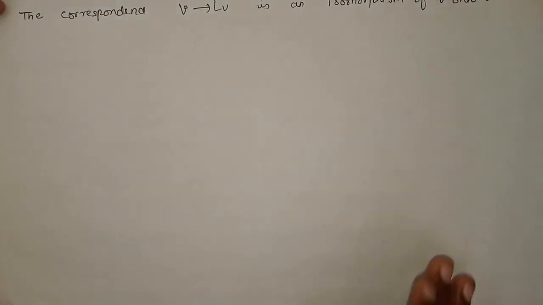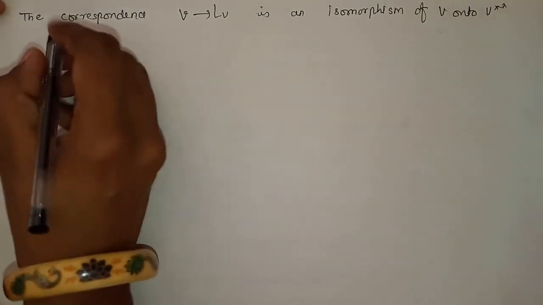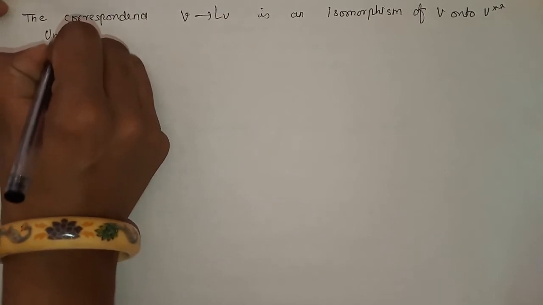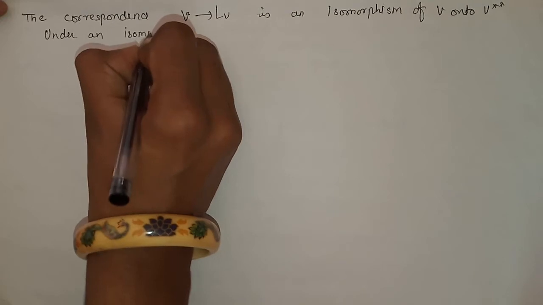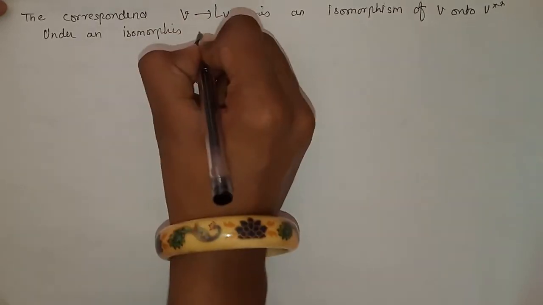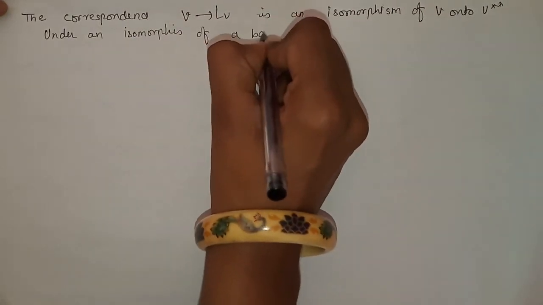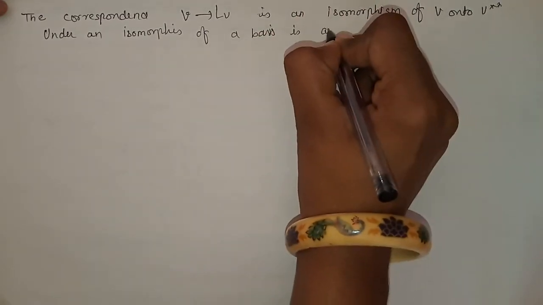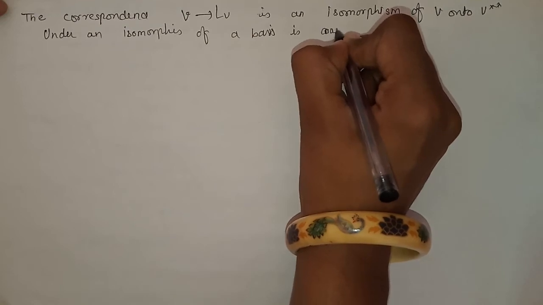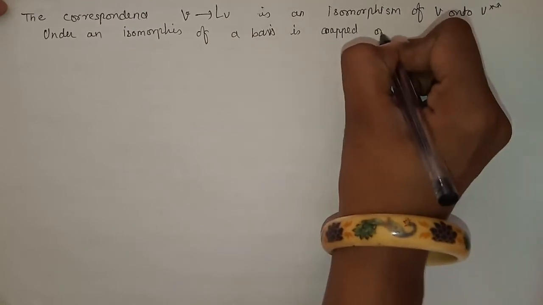This we have proved earlier. Now, under an isomorphism, a basis is mapped onto a basis.